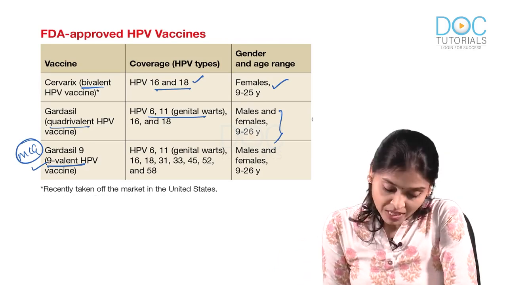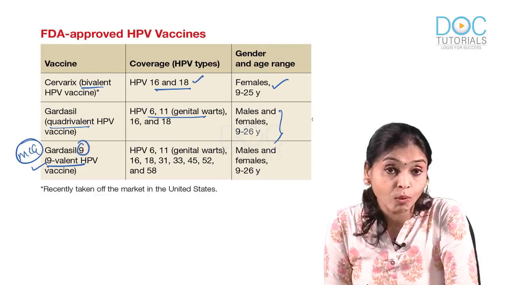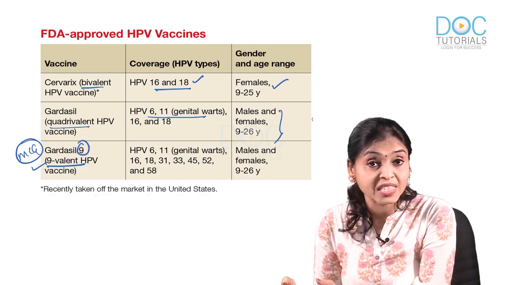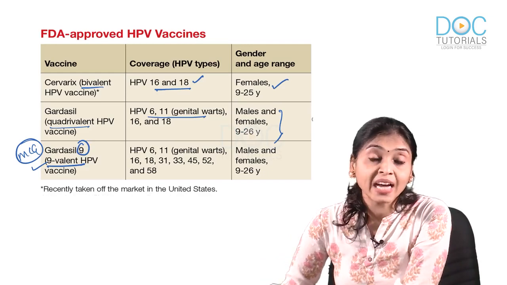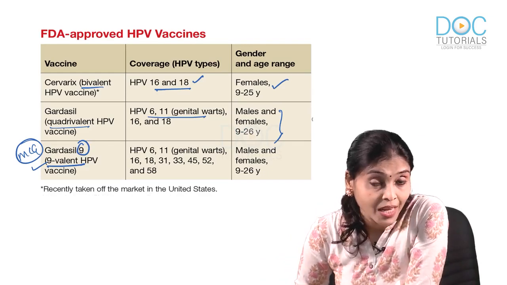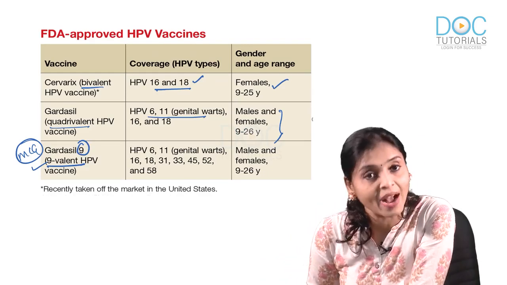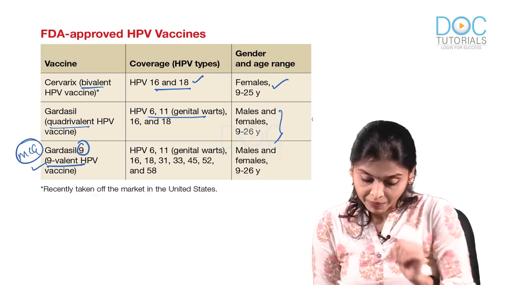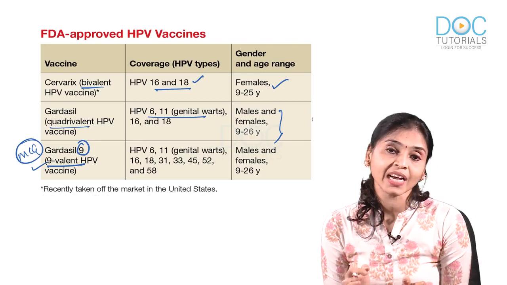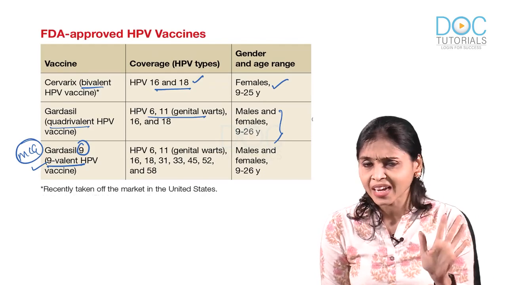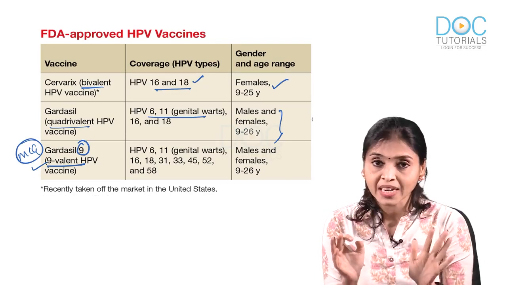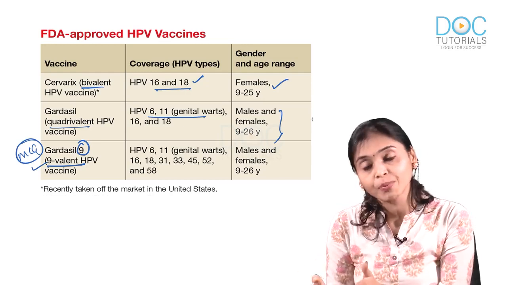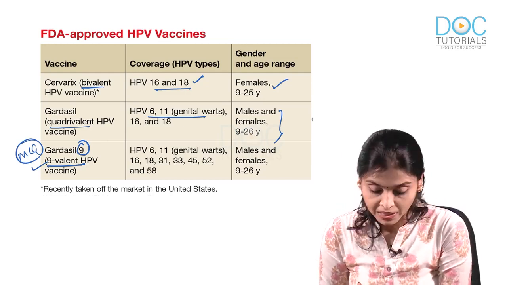And coming to the previous question, Gardasil 9, the nonavalent vaccine. Which among the following HPV types is not present in the nonavalent vaccine against HPV? That was the question the year before last. So, let us see which HPV types are present in Nona. Nona means 9. So, this gives protection against 9 HPV types.